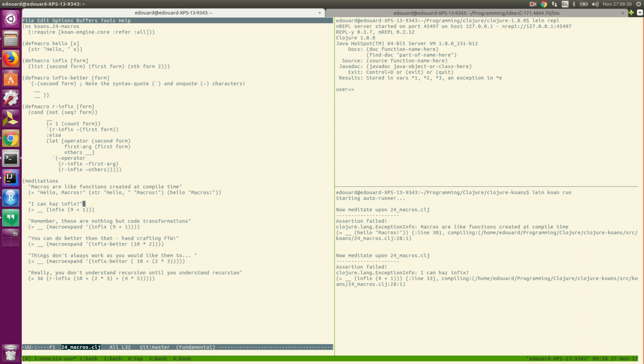Okay, infix we see defined here. It takes a list of arguments, which here receives the name form for no apparent reason. And it replaces itself with a list of the second item in form, followed by the first item in the form, followed by the item at the second position. So that would mean the third item, because you count from 0, of course. So that gets replaced with that, which of course then gets evaluated to 10.